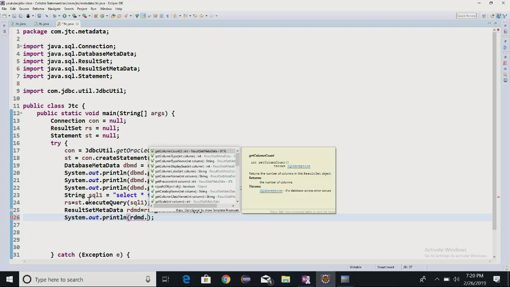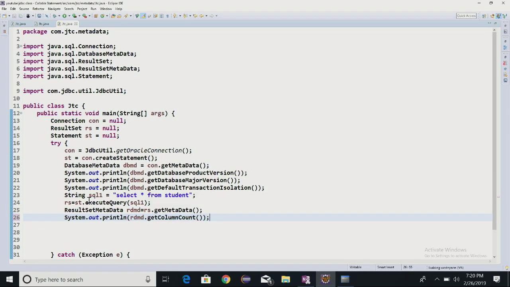Dot, here you see, whatever you want to get here, see, getColumnCount. This is all about the result set metadata, correct?